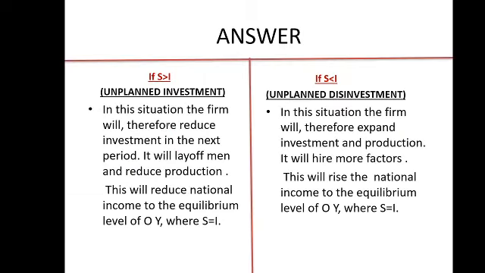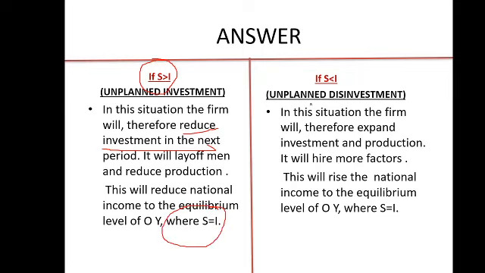This is the answer. When we have the situation of S greater than I, what do we have to do? In this situation the firm will therefore reduce investment in the next period. What will happen? Reduction in investment. What will it do? It will lay off workers and reduce production. This will reduce national income to the equilibrium level of OY, where S is equal to I. The situation will come back.